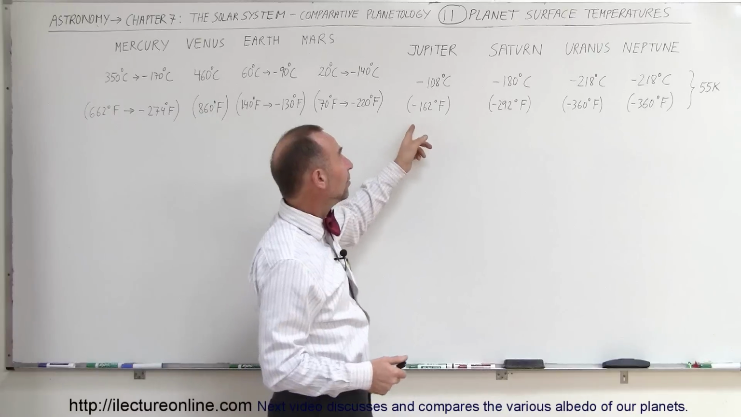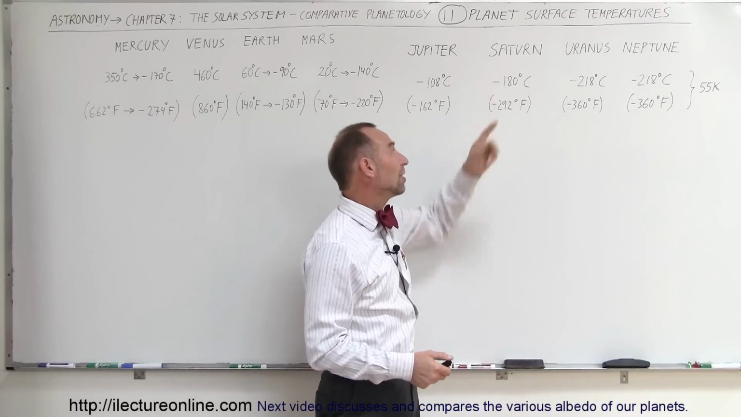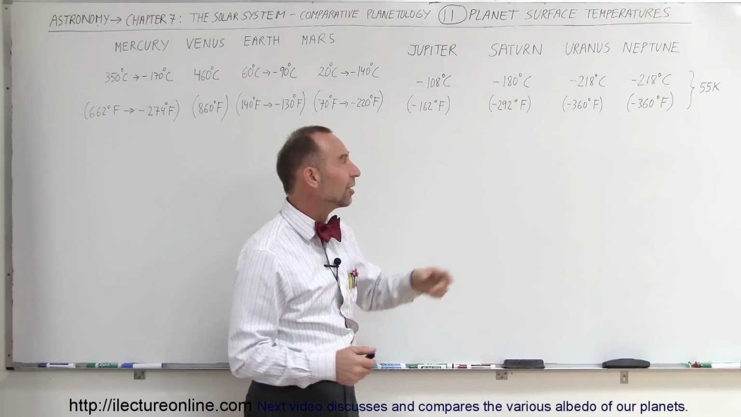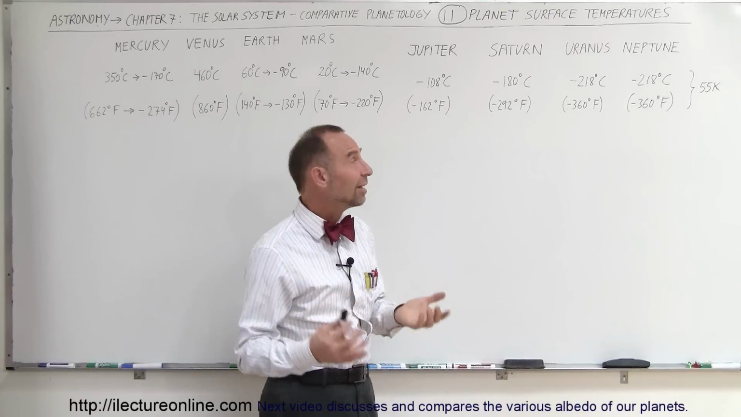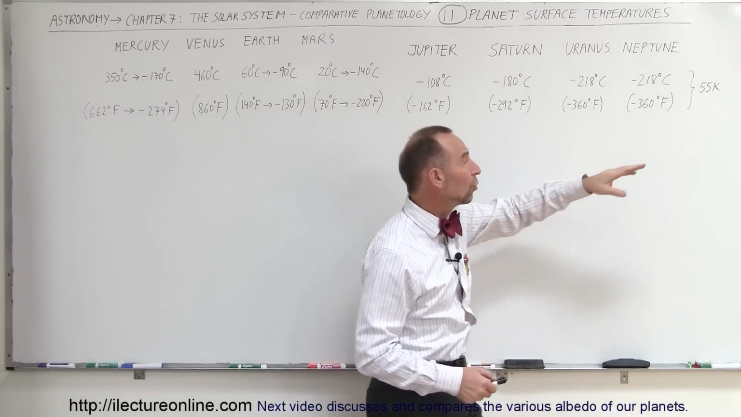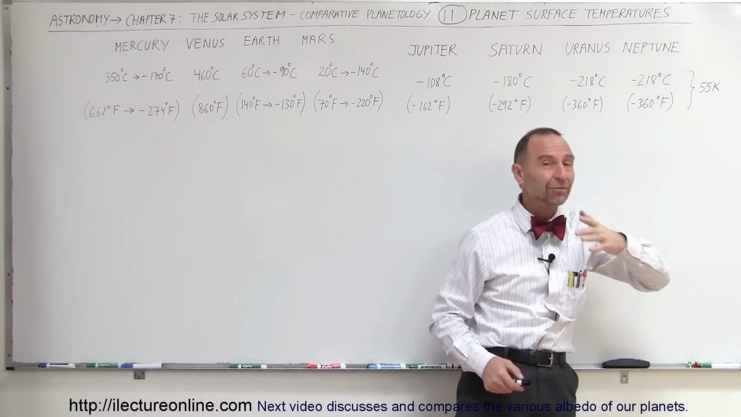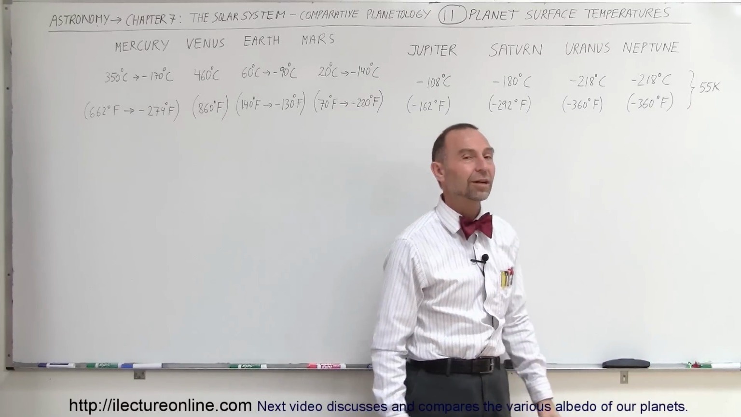We then have Saturn being about twice as far away from the sun as Jupiter, with temperatures in the atmosphere of minus 180 degrees centigrade or minus 292 degrees Fahrenheit. And Uranus and Neptune go down all the way to minus 218 degrees centigrade, which is only 55 degrees Kelvin above absolute zero, temperatures about minus 360 degrees Fahrenheit.